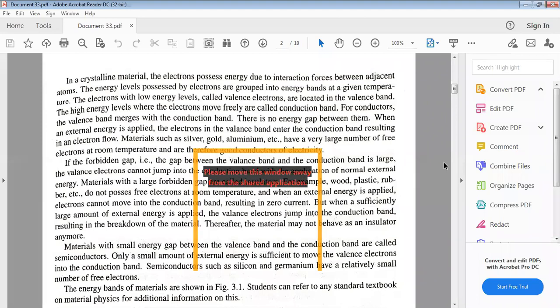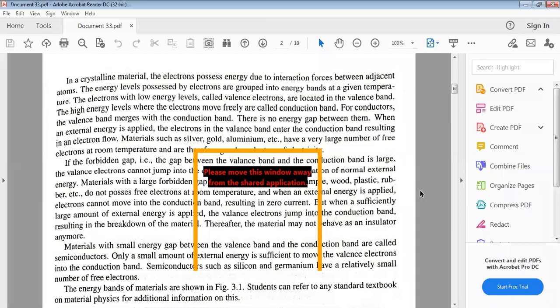For conductors, the valency band merges with the conduction band, so there is no energy gap between them. For materials where the conduction band and valency band are completely isolated, they are called insulators. When external energy is applied, the electrons in the valency band move into the conduction band, resulting in electron flow. Materials such as gold, silver, aluminum, copper, and almost all metals have a very large number of free electrons at room temperature.